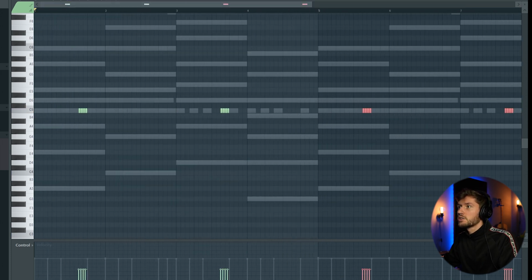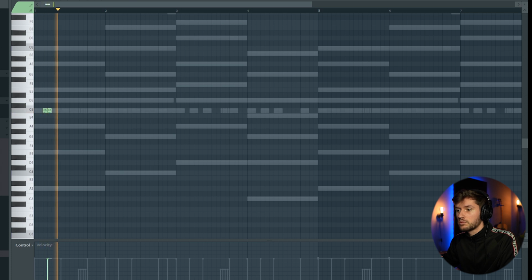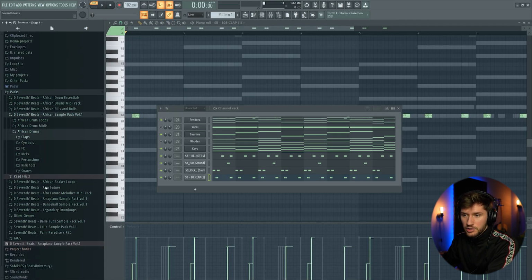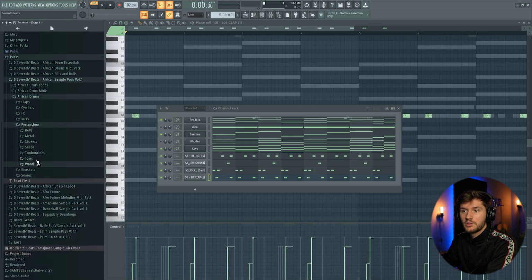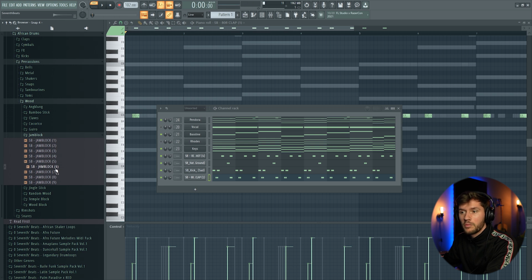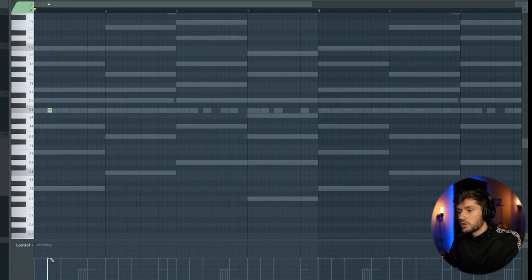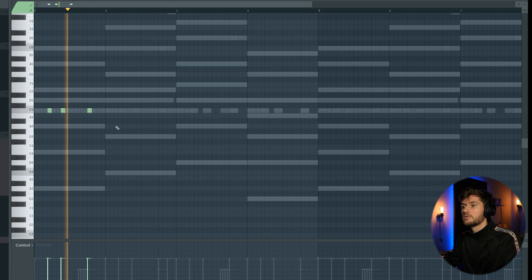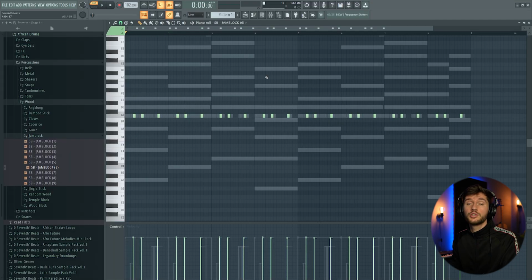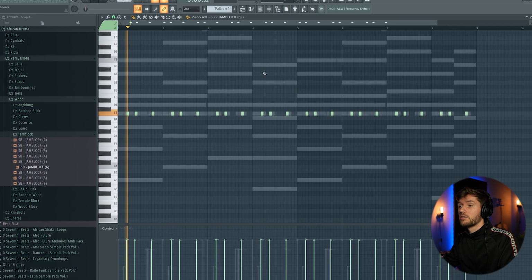Something like this. I'm going to add something like a percussion. So percussions, jam block. I'm just gonna pick this one. Just gonna add this one using the general pattern. Until now, this is the drum pattern.